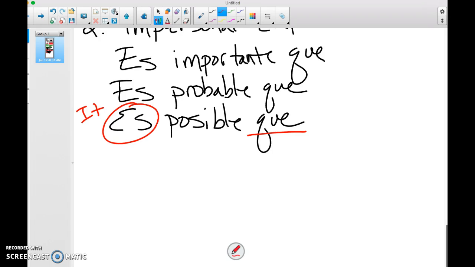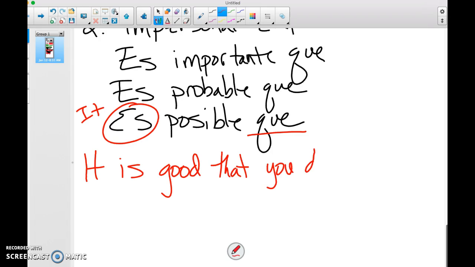So let's come up with an example together. Somebody give me one in English. Go ahead. It is good that you don't use drugs. Wonderful. All right, so start with your impersonal expression.